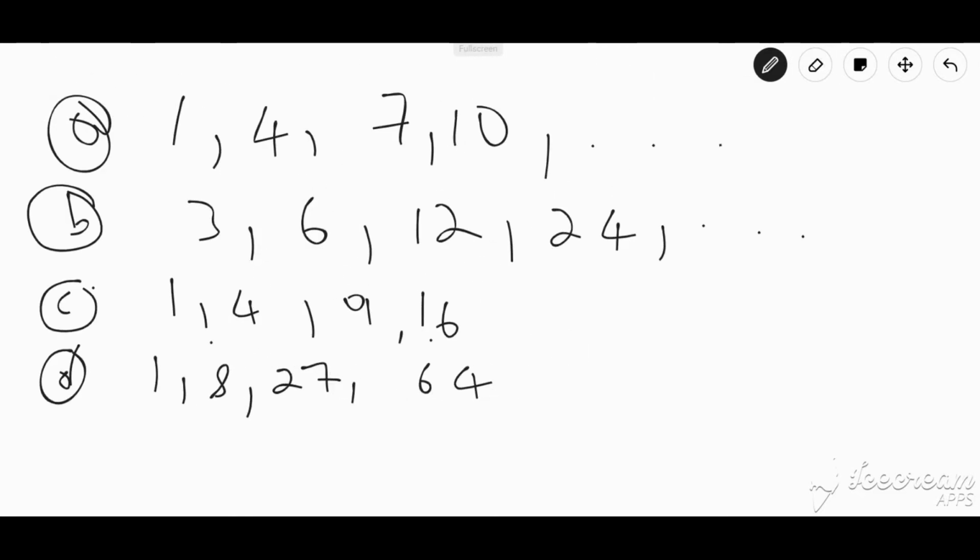Here we have 4 examples of sequences. Now let us look at them one by one. Sequence A, we have 1, 4, 7, 10, and the ellipsis here indicates that this sequence goes on. Now notice that I separate my terms in the sequence by a comma. What is unique about this sequence is that we have 1, 4, 7, 10. If you look carefully at the sequence, you would notice that we're actually going up by 3. So 1 plus 3 gives me 4, 4 plus 3 gives me 7, and 7 plus 3 gives me 10. There's a special name that we give to this sequence. We call it an arithmetic sequence.